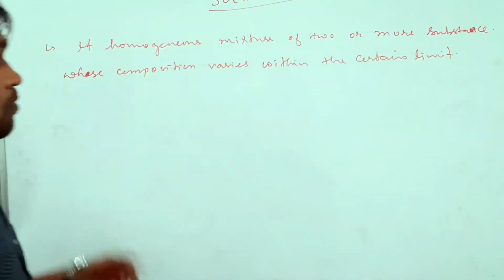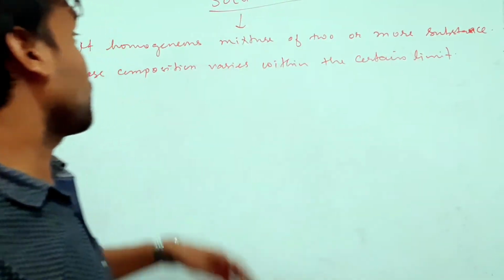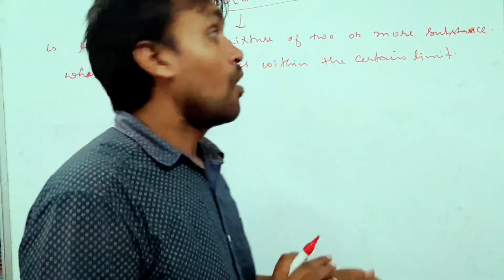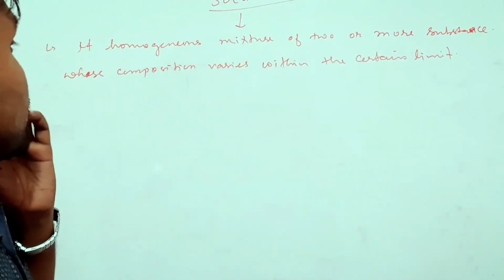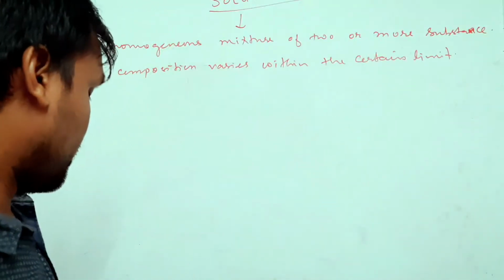So what is a solution? Basically, a solution is a homogeneous mixture of two or more substances whose compositions vary within a certain limit. What does it mean?